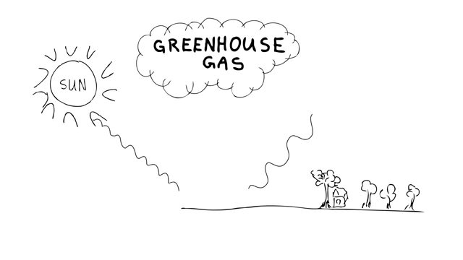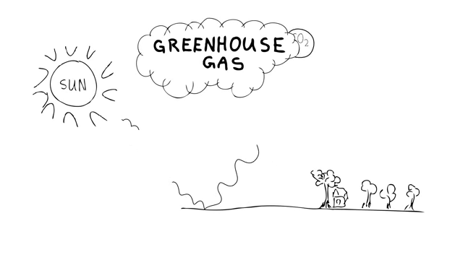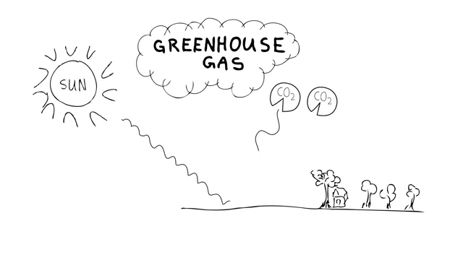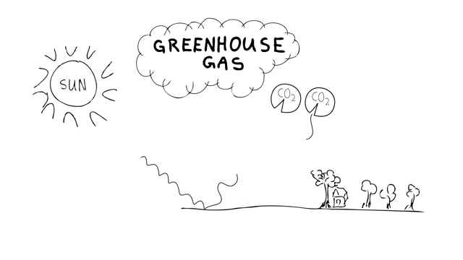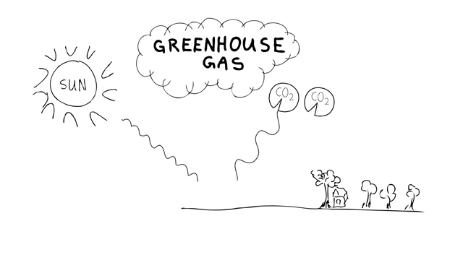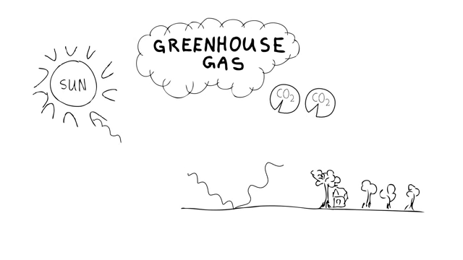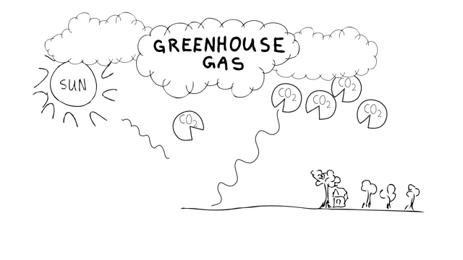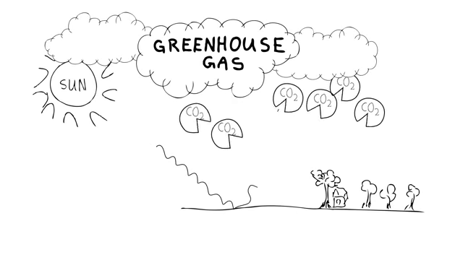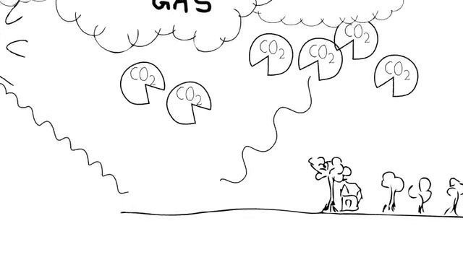But greenhouse gases actually have a kind of snacking preference for longer wave radiation like infrared energy. This keeps the heat energy close to the Earth's surface instead of allowing it to go out into space. The more greenhouse gas you have, the more the heat builds up. It's no coincidence that this is called the greenhouse effect.